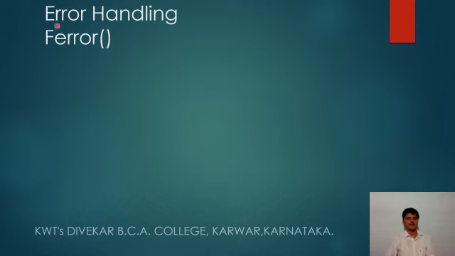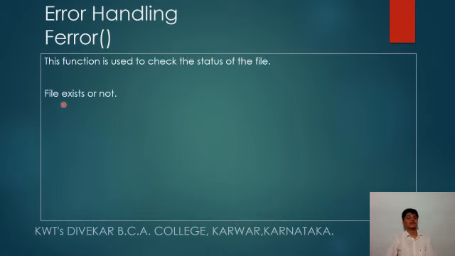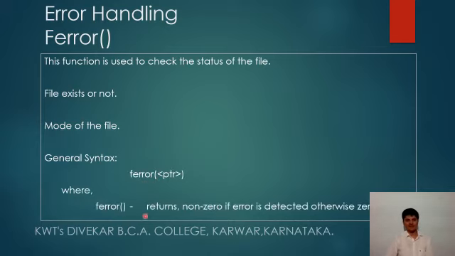And then moving on to the next error handling function, that is ferror. This function is used to check the status of the file, whether the file exists or not, and whether the mode of the file is proper or not. The general syntax is ferror(file pointer variable), where the file pointer variable is pointing to the particular file, and ferror returns non-zero if an error is detected, otherwise it returns 0.